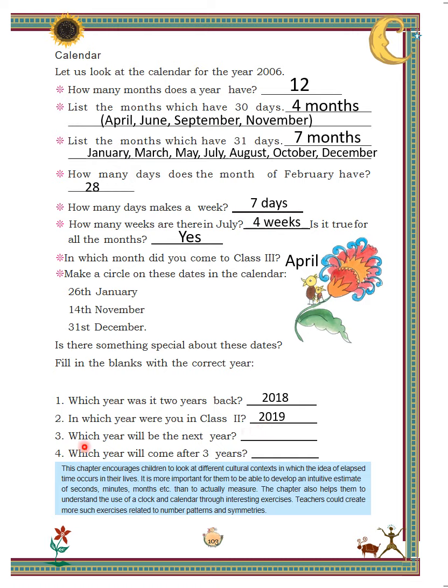Next is, which year will be next year? Children, as this year is 2020, next year will be 2021. And which year will come after 3 years? Children, add 3 to the present year. So, 2020 plus 3 is equal to 2023. So, after 3 years, the year will be 2023.